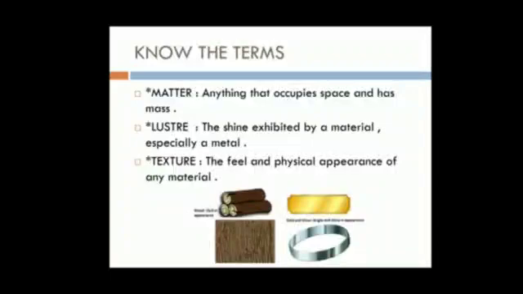So students, here we learn the key terms. These are all definitions that you have to note in your CW. First is matter: anything that occupies space and has mass. Luster: the shine exhibited by a material, especially a metal. Texture: the feel and physical appearance of any material.